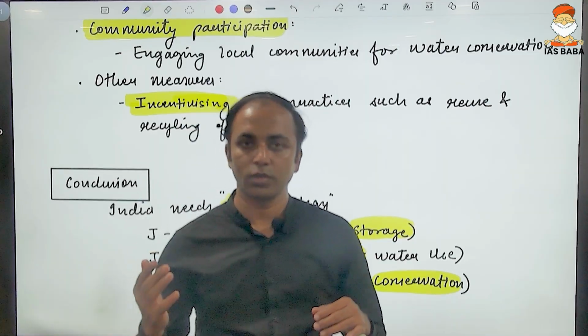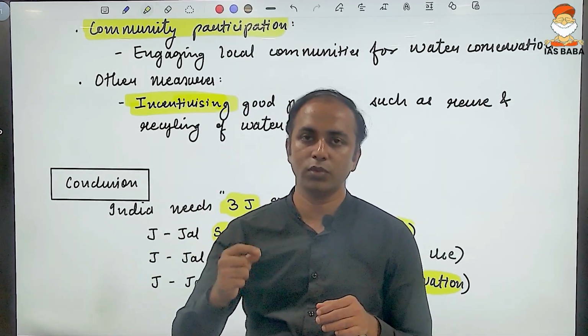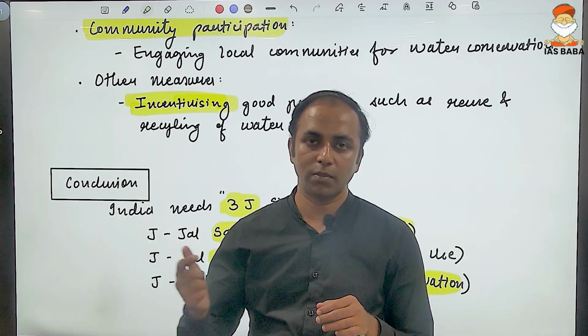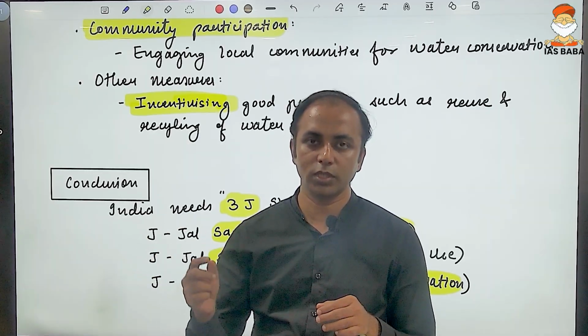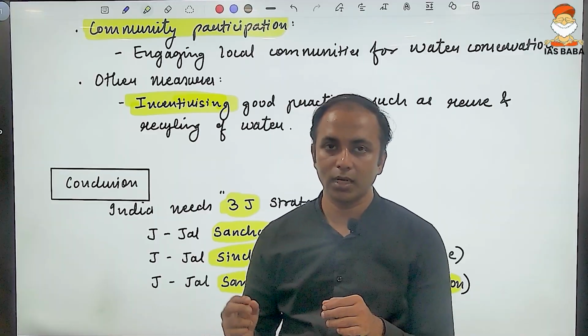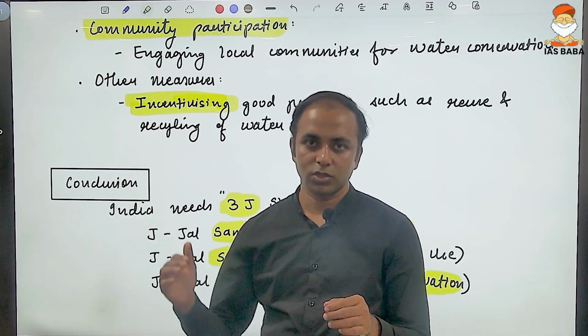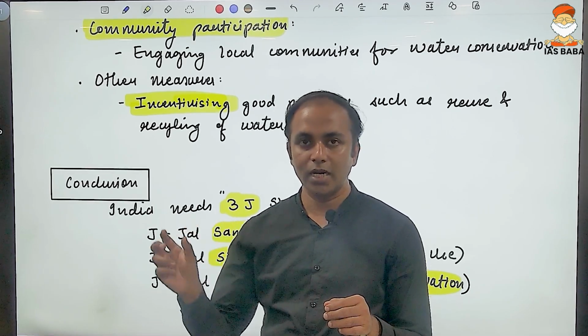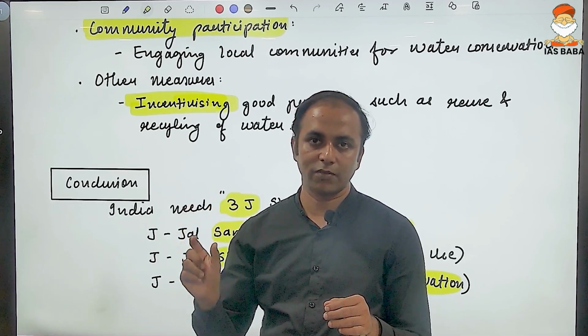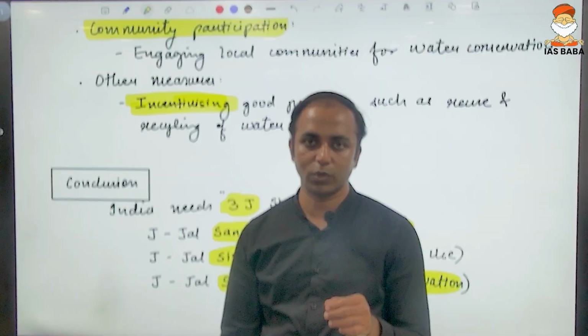So the issue, the causes of the issue, the consequences and impact of the issue, the solutions for the issue, within that first government initiatives and other miscellaneous initiatives can be structured very well, so that from any dimension, if a question comes on that specific issue, you are in a position to attempt the question.